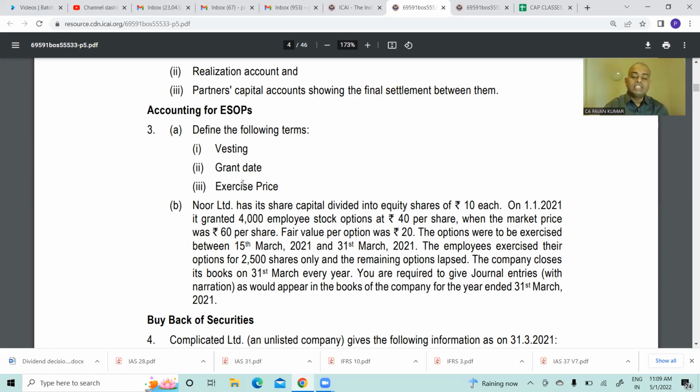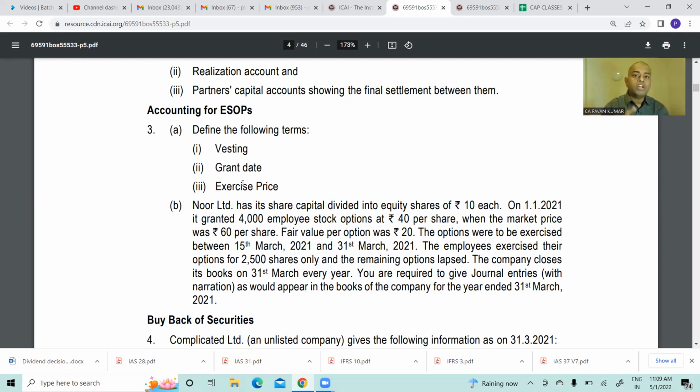If you consider the employee stock option scheme as a contract between the management of the company and the employees, the company and employees have entered into a contract wherein the company is saying that, dear employee, you have this option subject to XYZ conditions. The terms and conditions they will document, no? So that is the grant date.